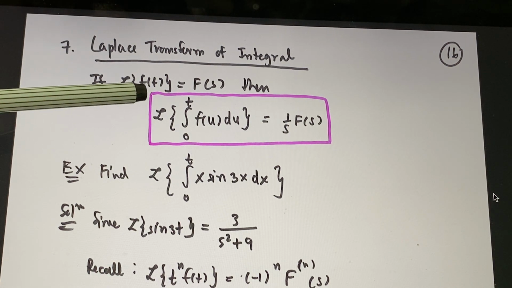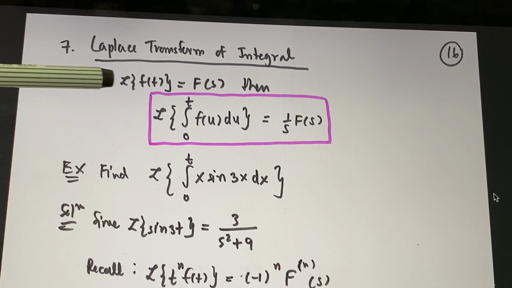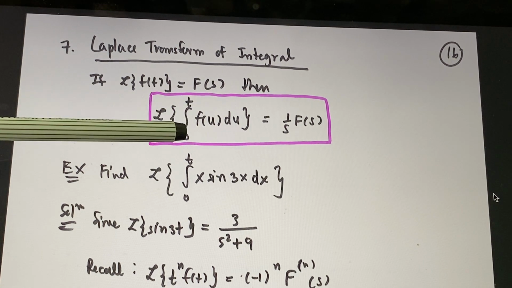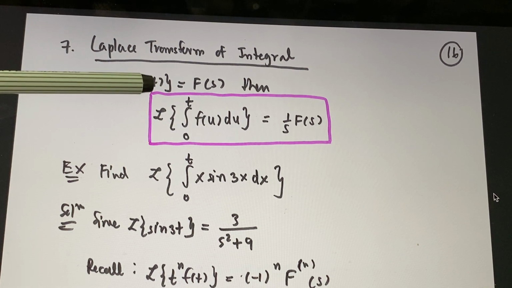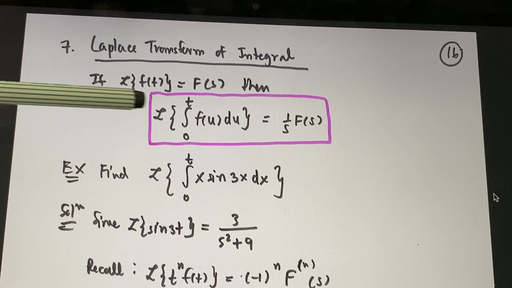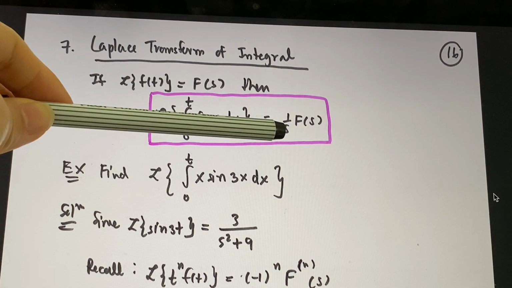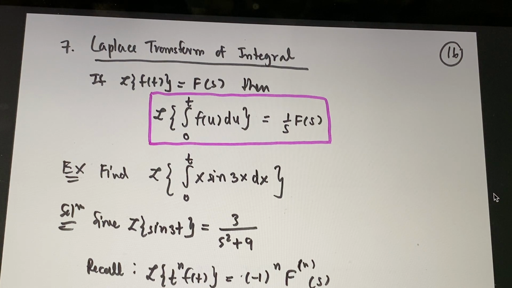At first, you have Laplace transform of f(t), and you find it is equal to F(s). But then you want to find Laplace transform of the integration of f(u) du. That means you want to find the Laplace transform of the integration of this function. It's just F(s) divided by s. Let's see an example.